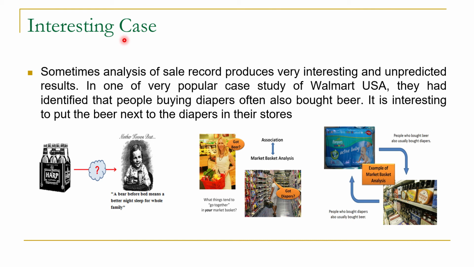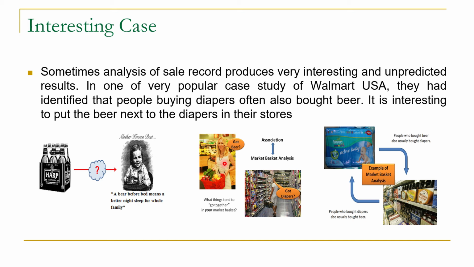Sometimes association mining can produce very interesting results. This is a very common case study of Walmart USA, where by using association mining the store manager came to know that people buying diapers often also bought beer. This is a very interesting observation, people buying diapers and beer at the same time. So they identified that diapers and beer usually come together in a basket. So what does it mean? Does it mean that a beer before bed means a better night's sleep for the whole family? Does it mean that parents are giving beer to their children before bed for a better night's sleep? Of course, this was not the case.